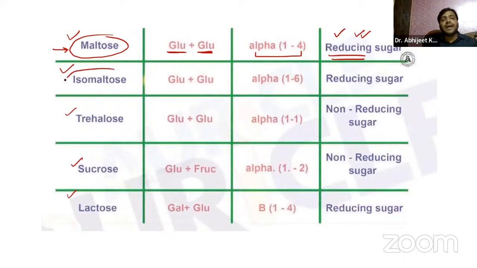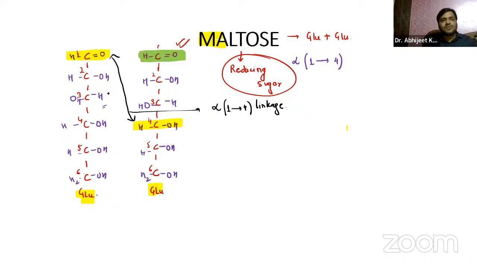Now coming on to isomaltose, guys, again the same diagram. It is glucose plus glucose only. Now what is the difference between maltose and isomaltose? We have alpha 1 to 6 linkage. Now come on to the diagram, guys. You can very well see it is between the first carbon atom and the sixth carbon atom.